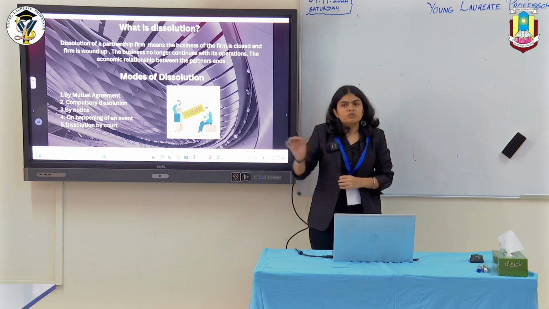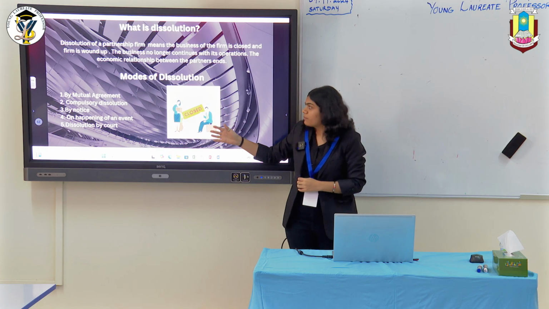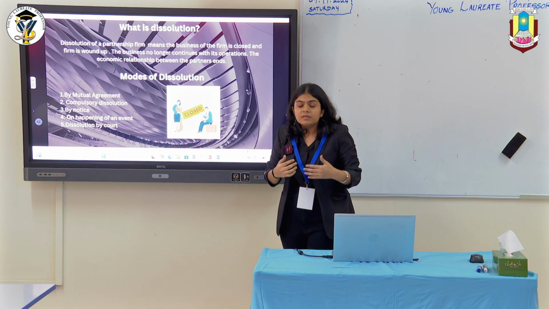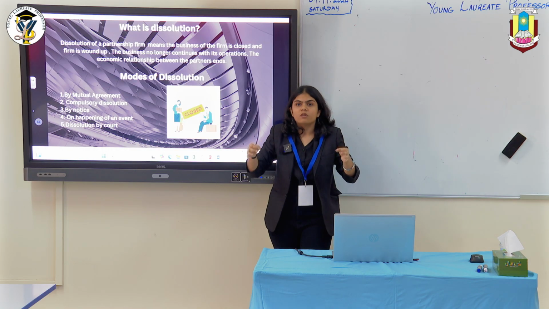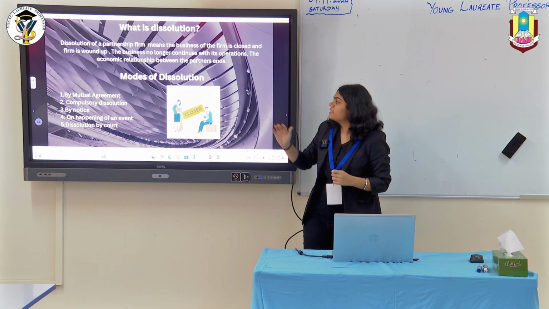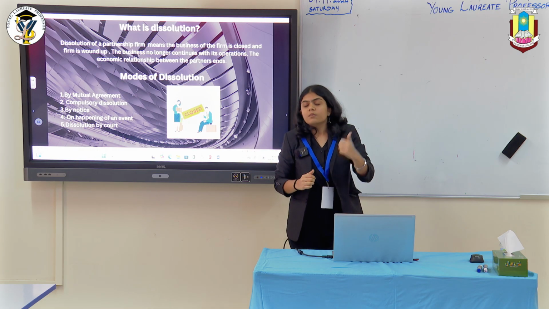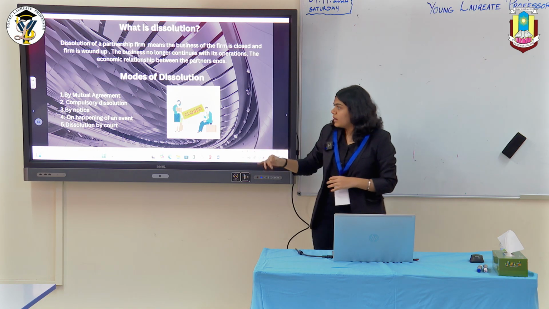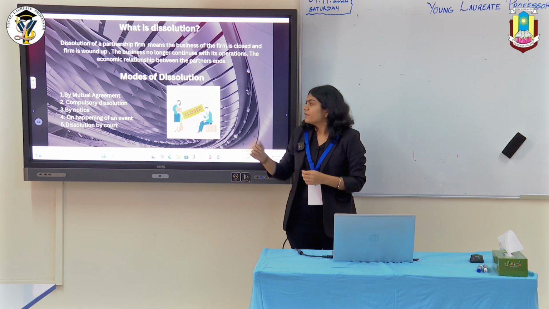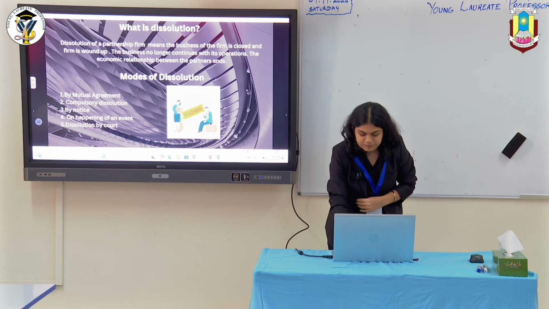Now there are different modes of dissolution. So what is the first one? First one is by mutual agreement, where all the partners agree to dissolve the firm. Second one is by compulsory dissolution. Third one is by giving a notice. Fourth one is on happening of an event, and fifth one is by court intervention.